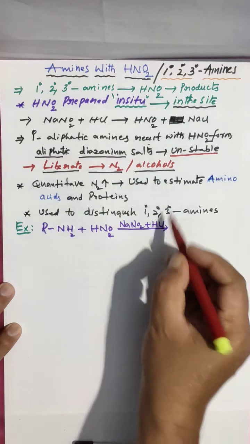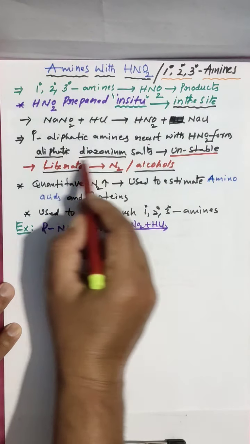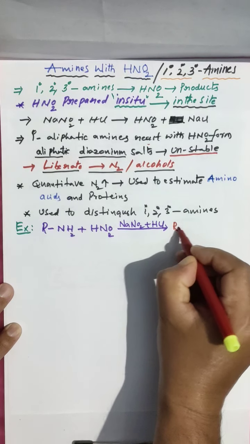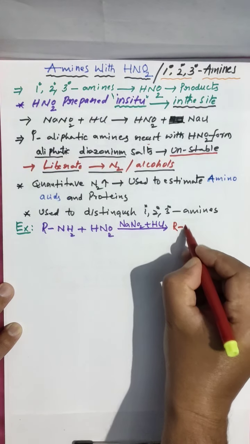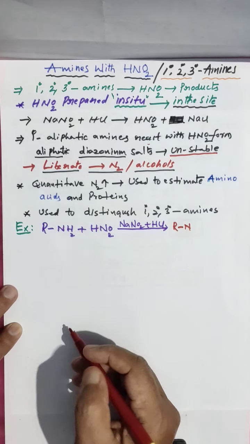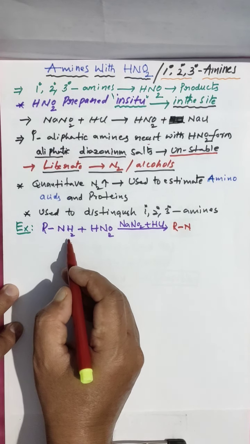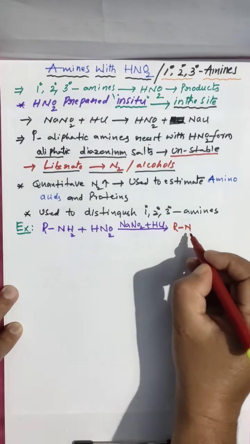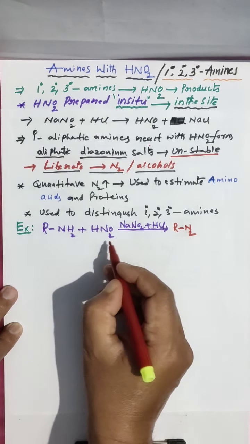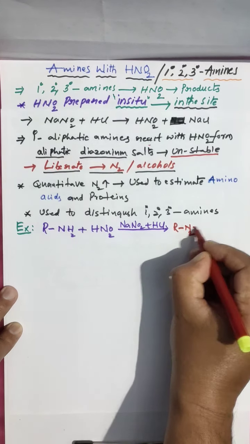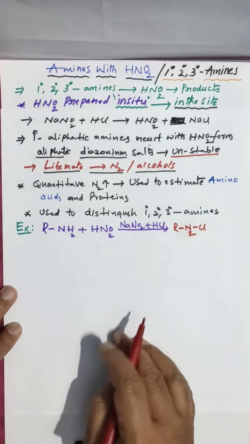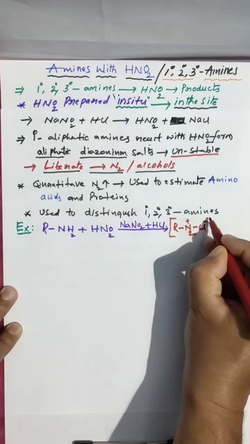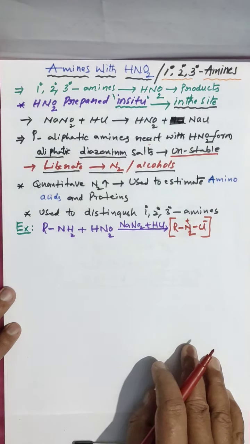Then what do you get? Aliphatic diazonium salts. R will not change. The hydrogens are replaced, N becomes N2, and chlorine attaches. Clear? This is what we call unstable diazonium salt.